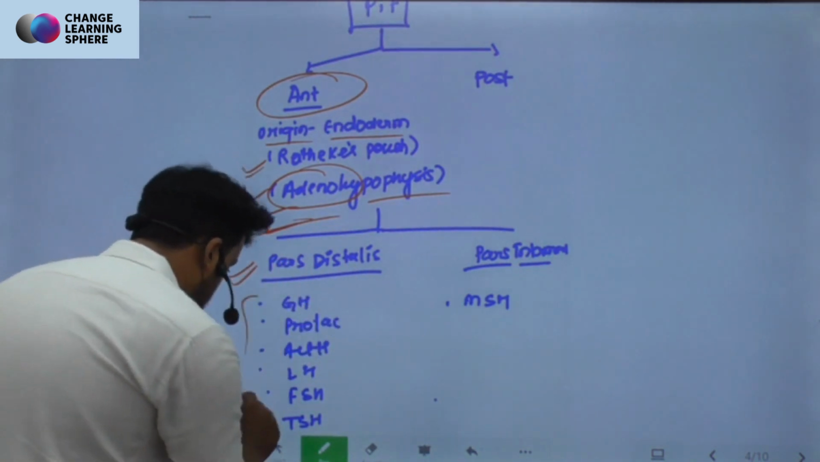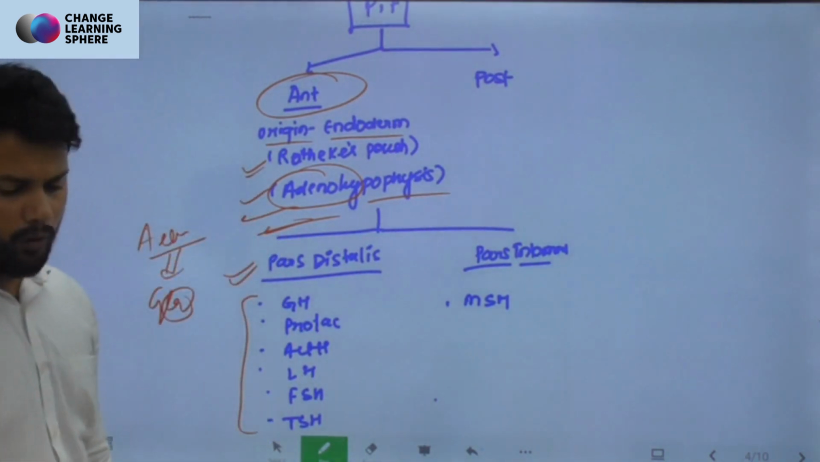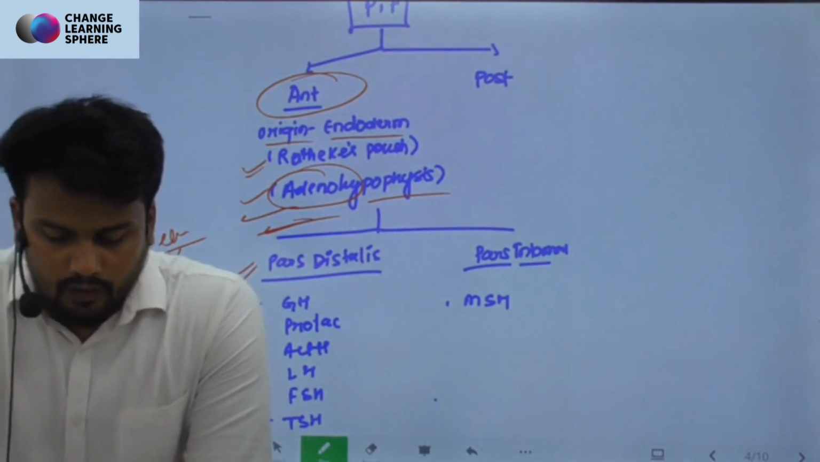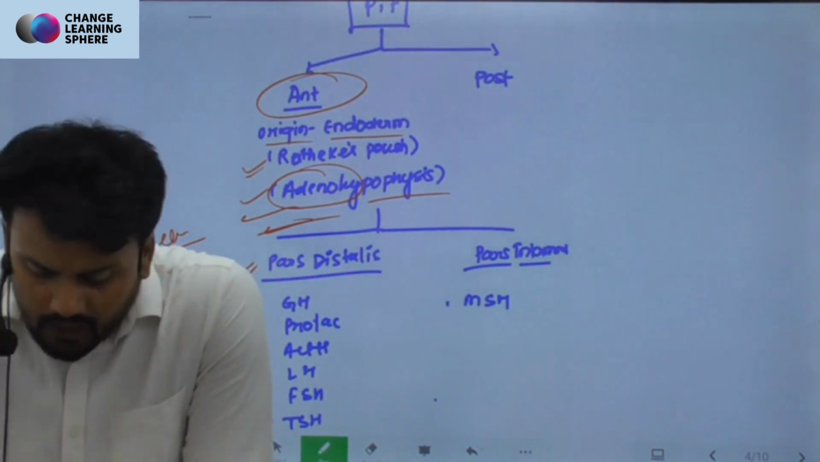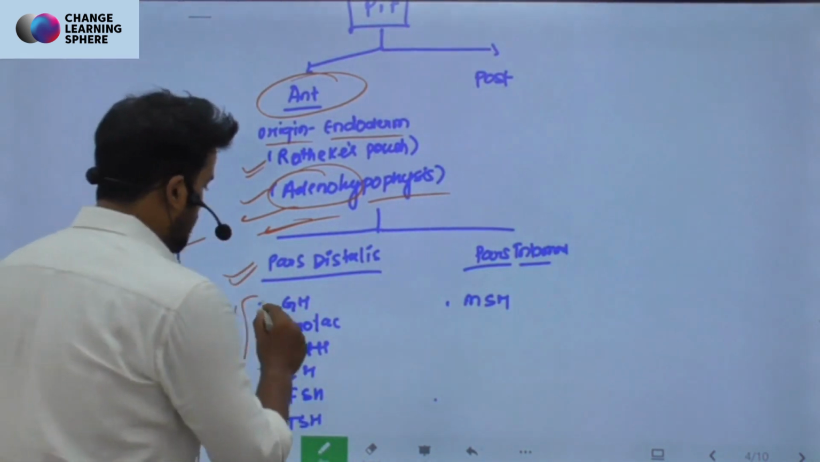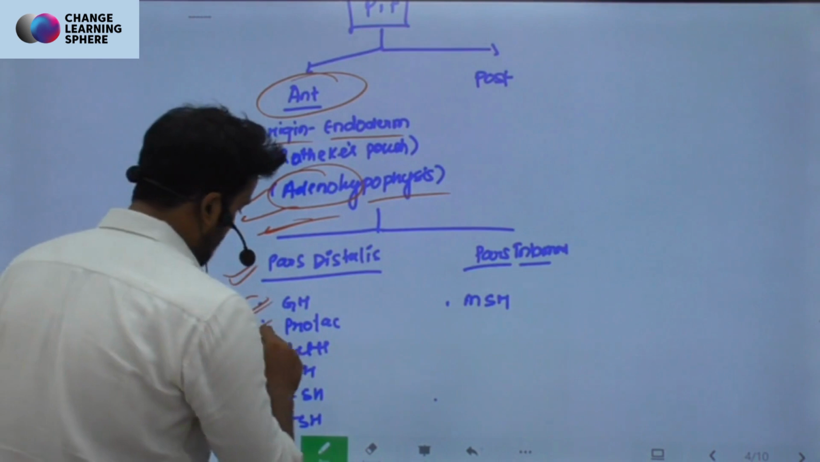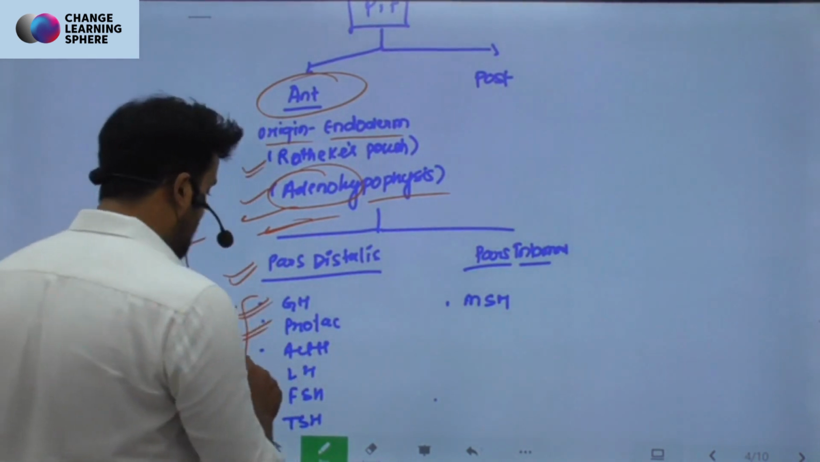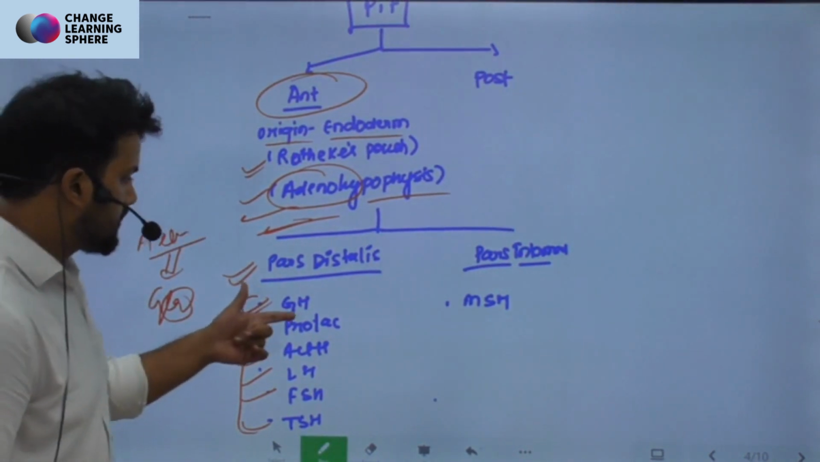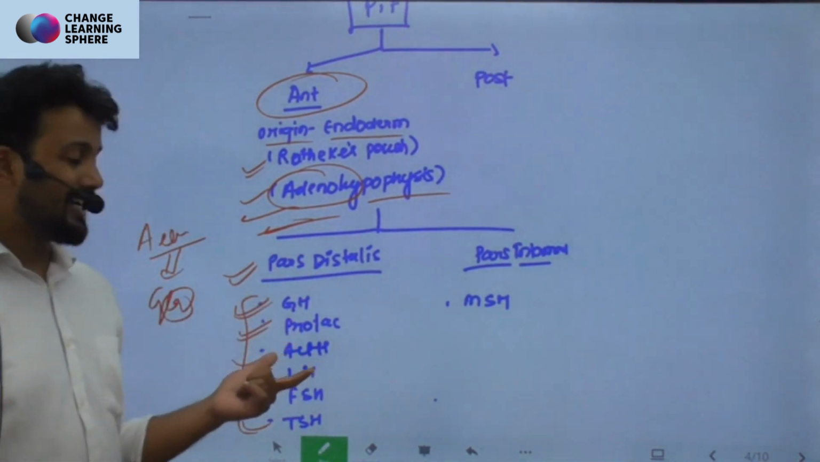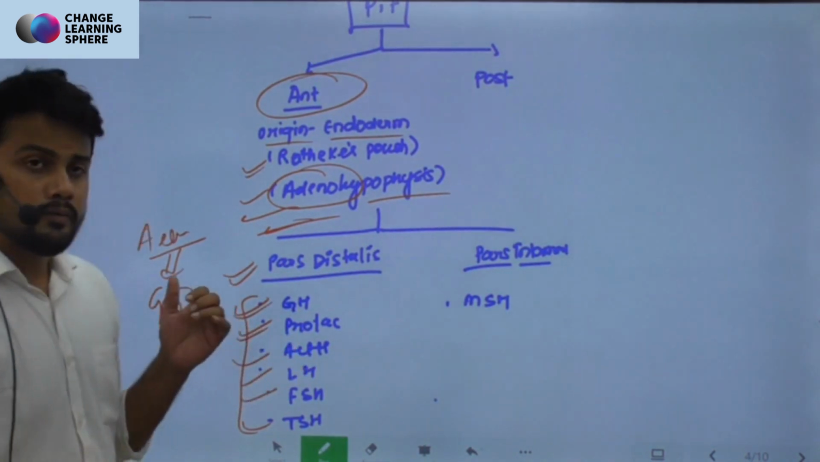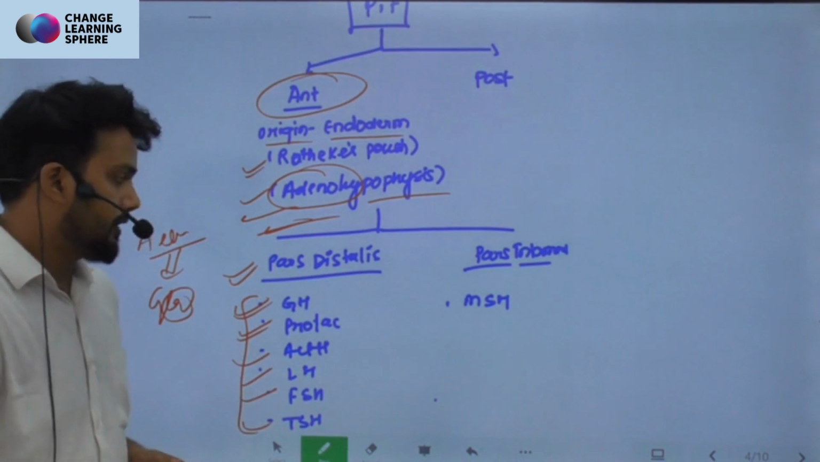Now this thing you must remember by heart, all the hormones secreted by the pars distalis or dur wala, right? So in this, the hormones that you have to remember: growth hormone will be released by it. Prolactin will be released by it, right? ACTH, LH, FSH and TSH. GH stands for growth hormone, prolactin, adrenocorticotropic hormone, luteinizing hormone, follicle stimulating hormone and thyroid stimulating hormone.